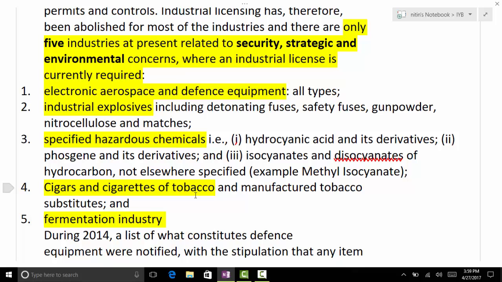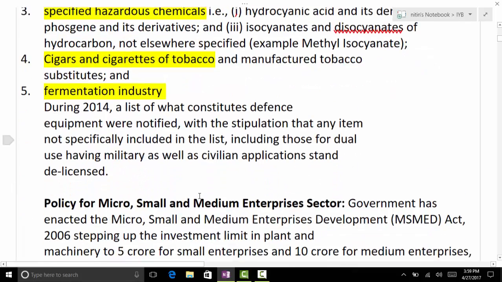Yes, Ritvik, what are these 5? Electronic, aerospace, defense, hazardous chemicals, industrial explosives, fermentation, cigarettes and cigars, and other tobacco products. Very good. So these are 5 industries.